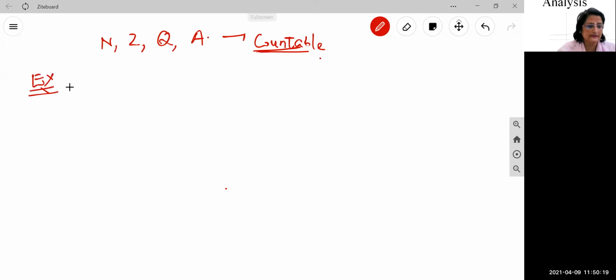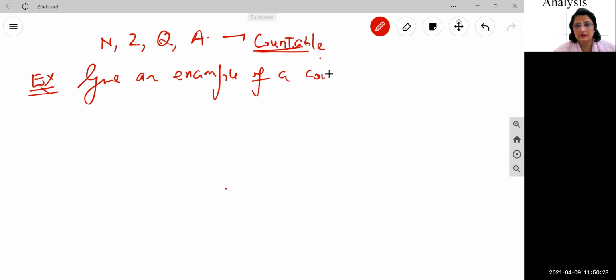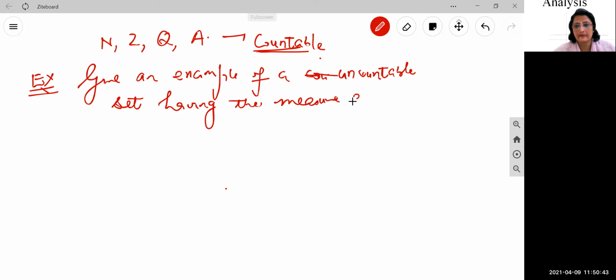Next example is, we can say, give an example of an uncountable set having the measure 0. Okay? So come to its proof now.